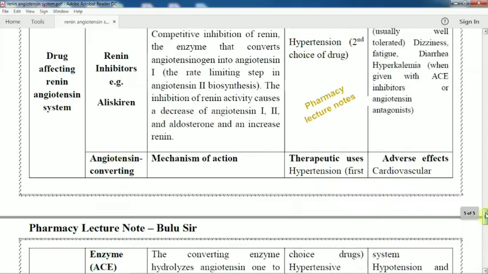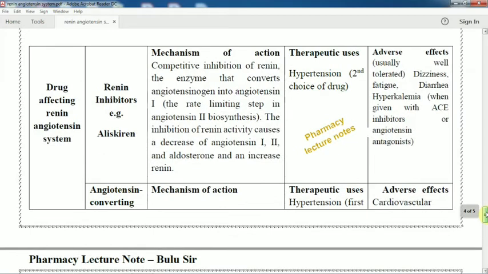So what is the mechanism of action? Aliskiren is a competitive inhibitor of renin, the enzyme that converts angiotensinogen into angiotensin 1. So this is the rate limiting step in angiotensin 2 biosynthesis. The inhibition of renin activity causes a decrease of angiotensin 1 and 2 and aldosterone, and an increase in the renin.